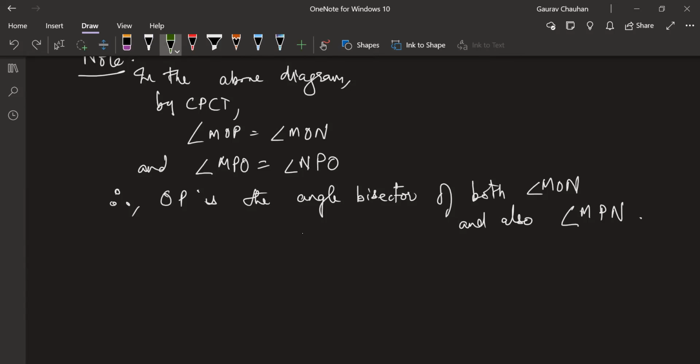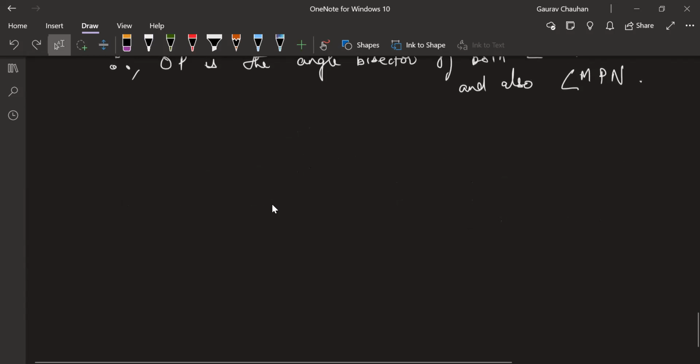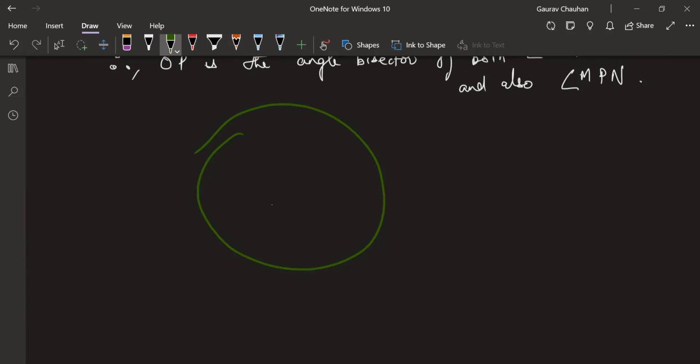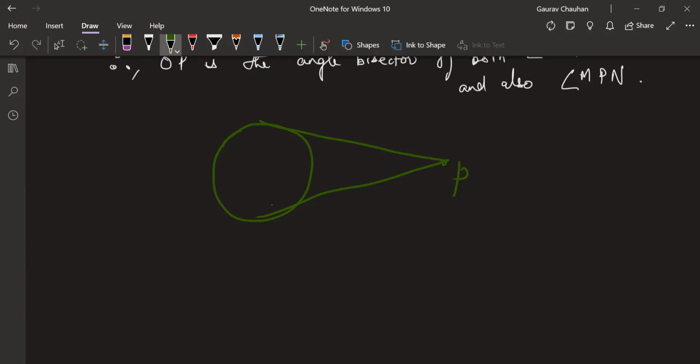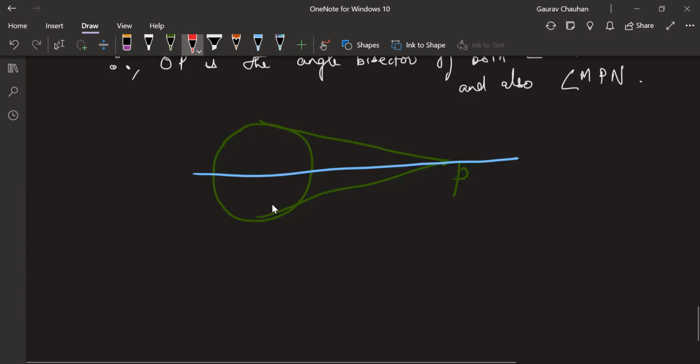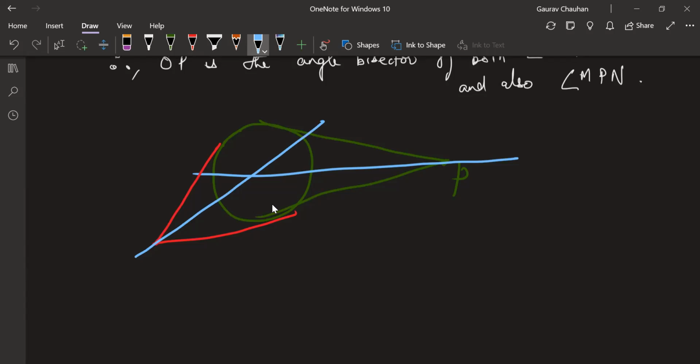Now, Dikshit, if I have to find the center of a circle, last year also we had learned another method, but suppose using tangents. This is my circle, and I have to find the center of the circle, and I have these two tangents. I'll draw the angle bisector. I have one more set of tangents here. I will draw the angle bisector. Where they intersect is my center of the circle.